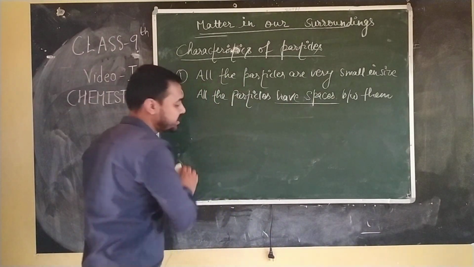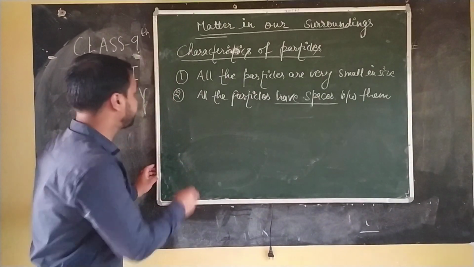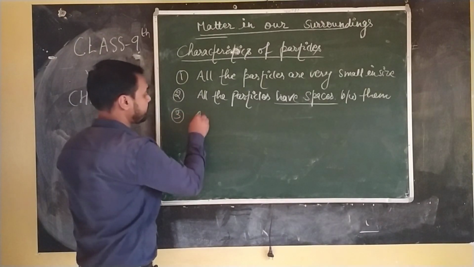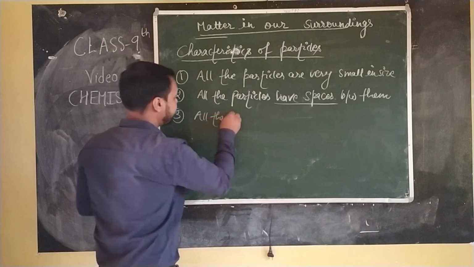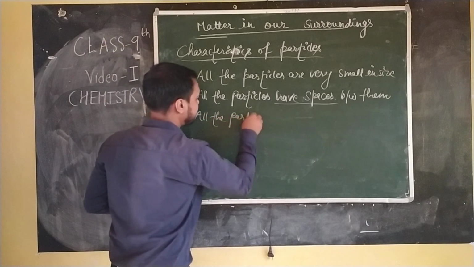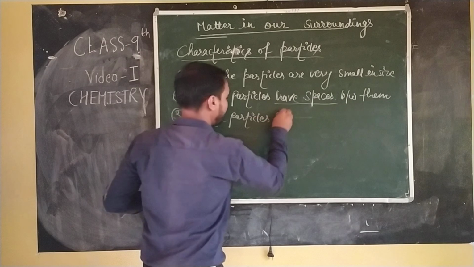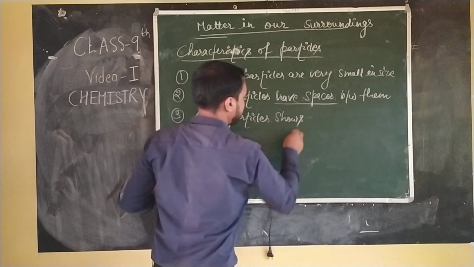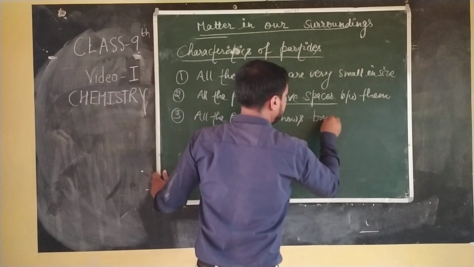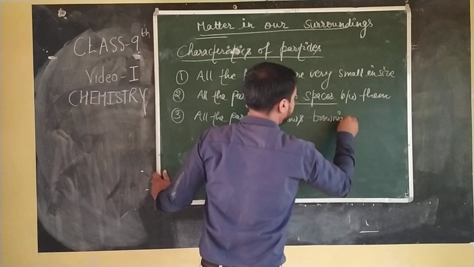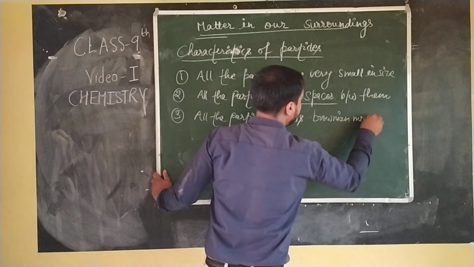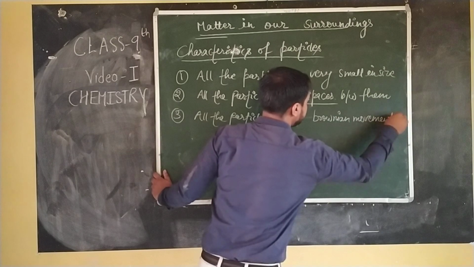So the next topic we can see is that all the particles show Brownian motion or Brownian movement. Now you will ask, what is Brownian movement?